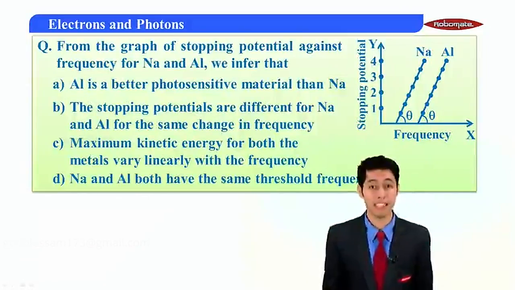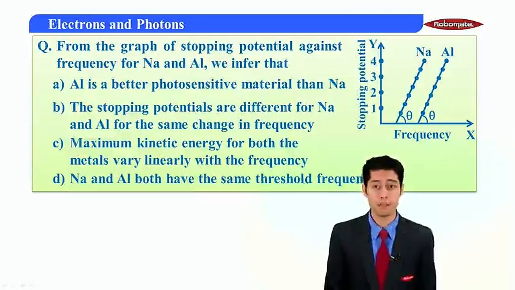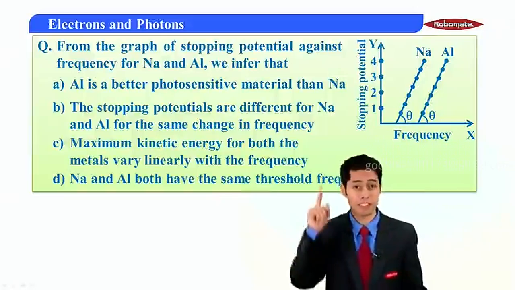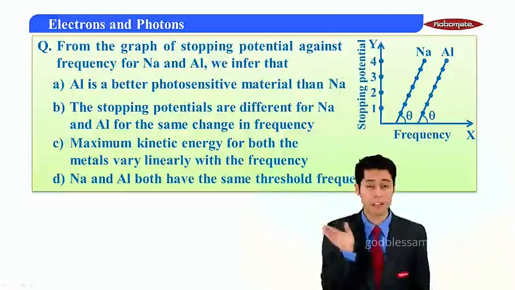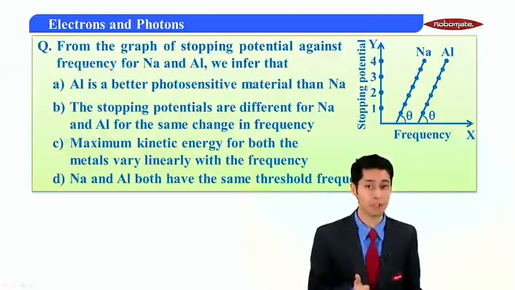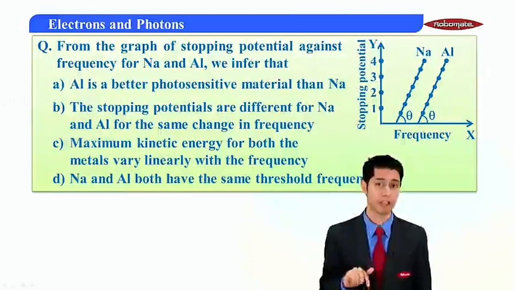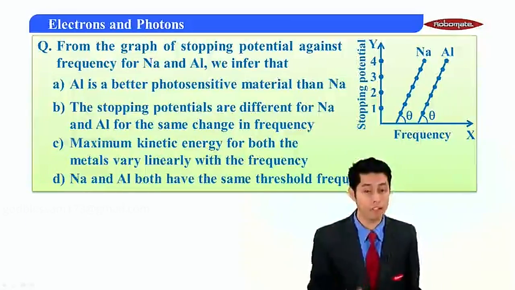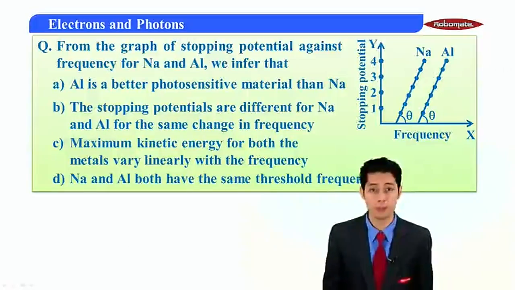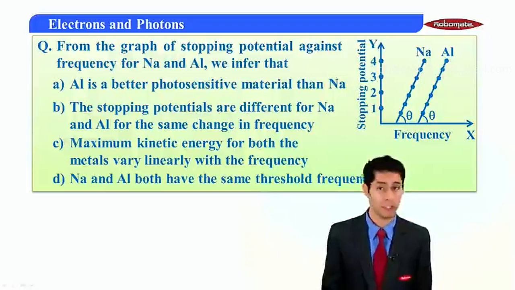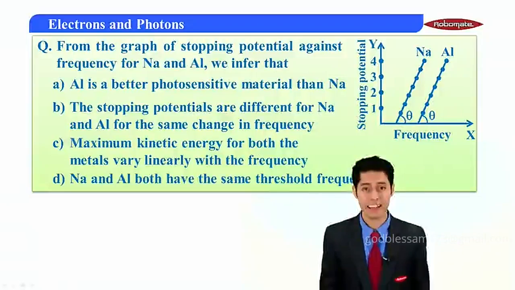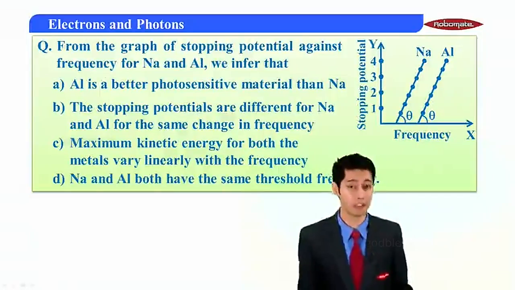From the graph, you can see the graph is about stopping potential against frequency for two metals, that is sodium and aluminium. You can see the stopping potential on the y-axis and frequency on the x-axis. Since frequency is independent and stopping potential is dependent on frequency, what can we conclude from the graph? The options are: A, aluminium is a better photosensitive material than sodium. Option B is that the stopping potentials are different for Na and Al for the same change in frequency.